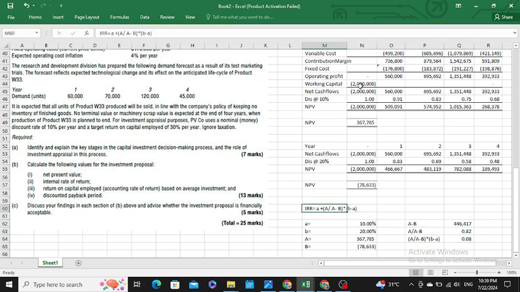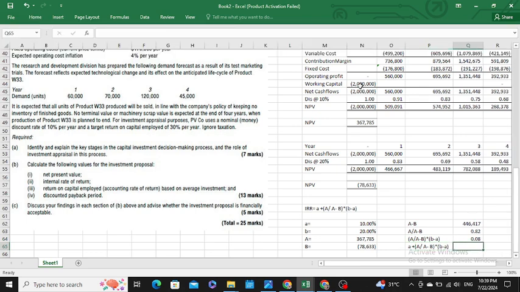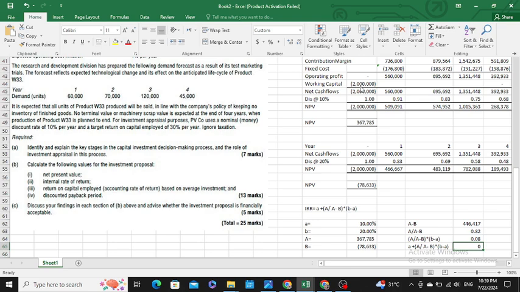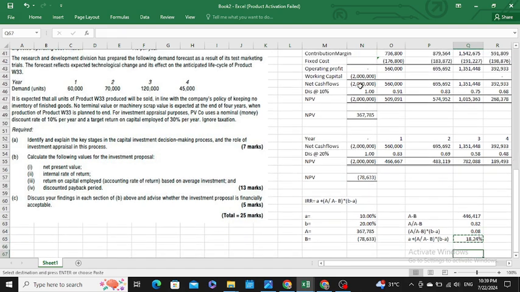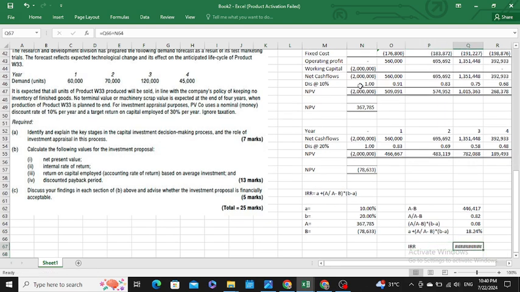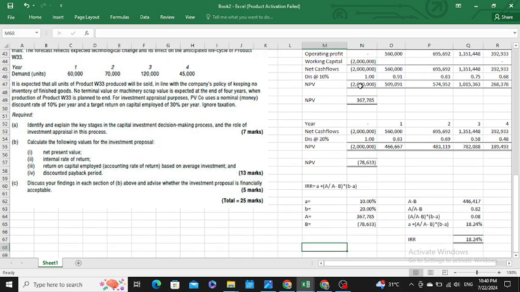Then I would add the A to the above figure, which means that I would add 10% to 0.08. Then my IRR would be 18.24%. Okay, sir, my IRR is 18.24%.